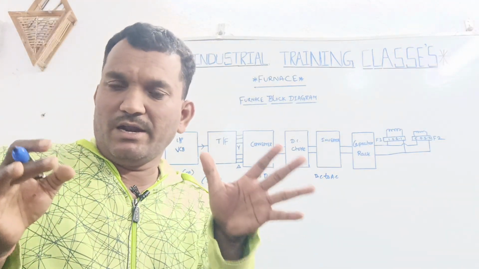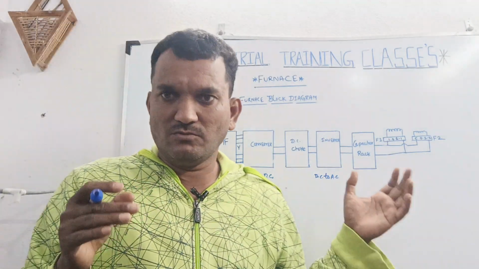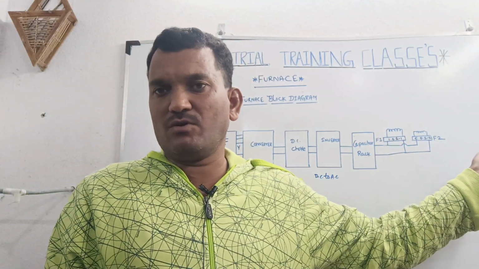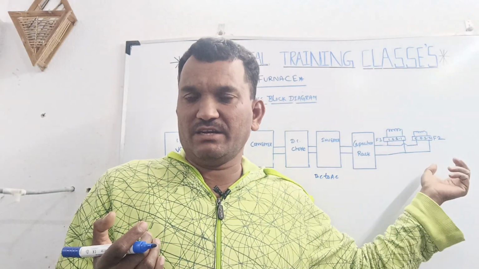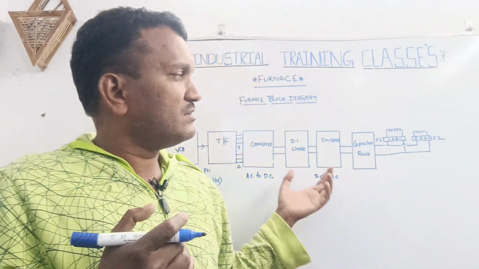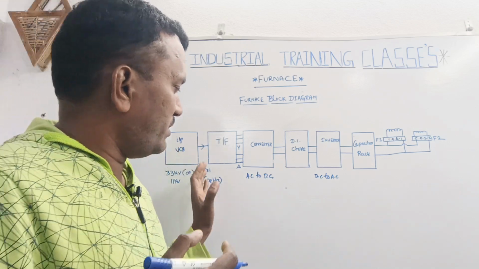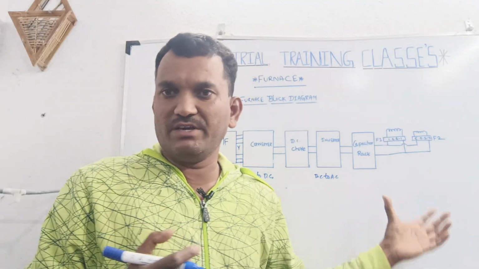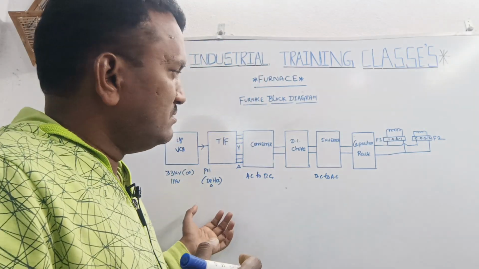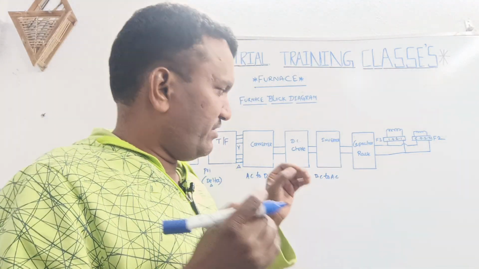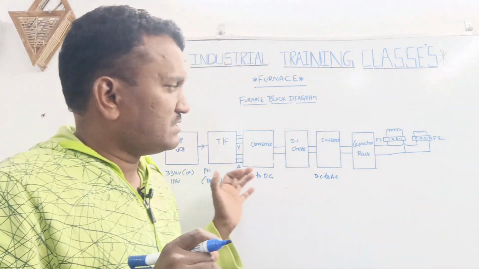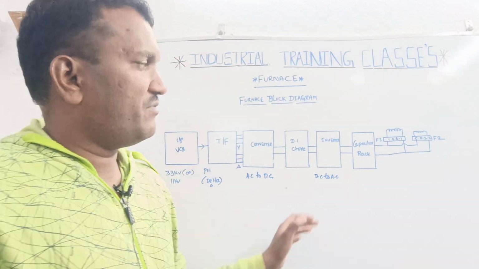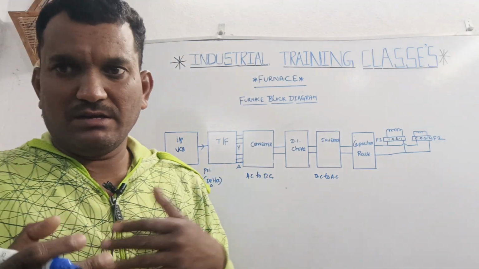What is the final output? I am giving input power as AC, and the furnace also takes AC input power. In reality, the input power goes to the furnace panel and finally the output power is only AC. Why? These sections are used for different reasons. Why only AC power is used for the furnace will be discussed in the next class.